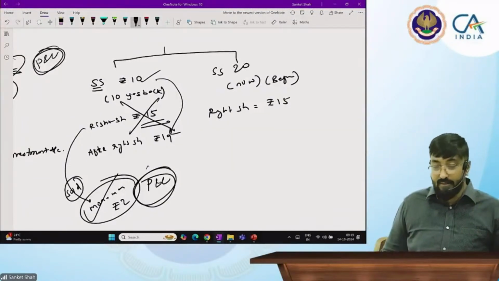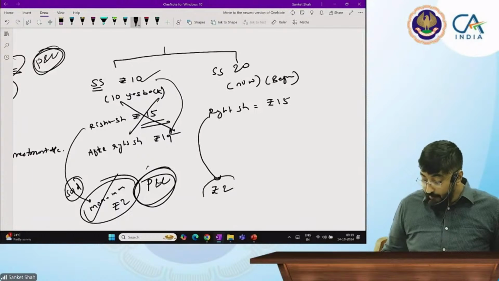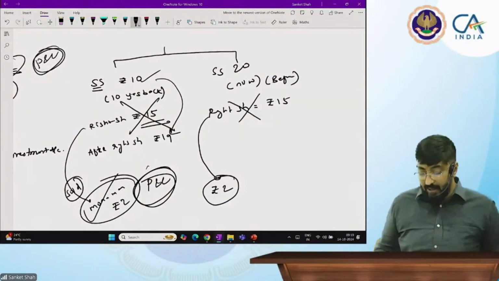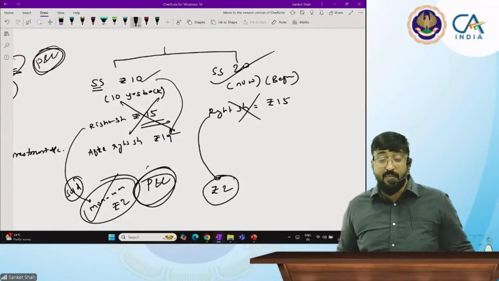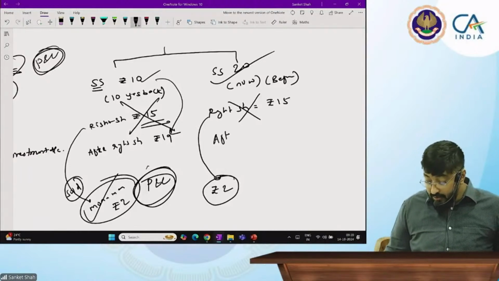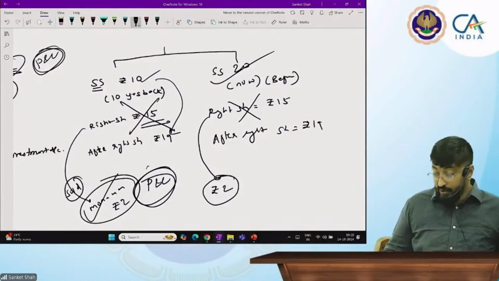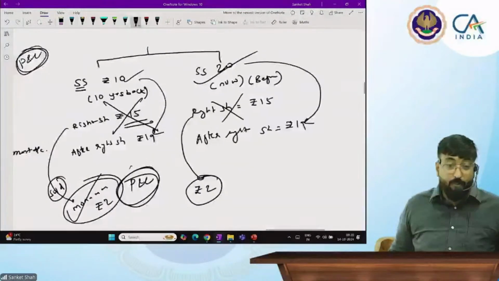Sanket sir sold it to Mona ma'am at rupees 2. He is not interested in that share; he already has some shares at 20. Now after right shares, price goes down to 19. So he is at a loss of rupee 1.